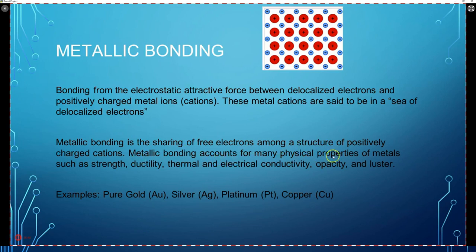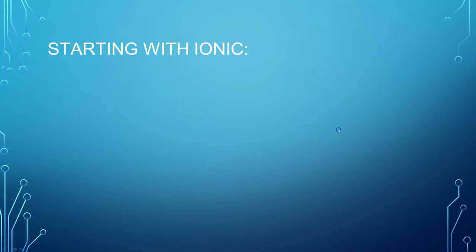Metallic bonding accounts for many physical properties of metals, such as their strength, ductility, thermal and electrical conductivity, opacity, and luster, shininess. Here are some examples of metallic bonding. So pure gold, pure silver, pure platinum, and pure copper. They will have this kind of bonding model. Metallic bonding, sea of electrons. So that's a picture of it. You might be asked to draw a picture like that on the AP test. Not likely, but it's possible. So that's just a little quick overview of metallic bonding.